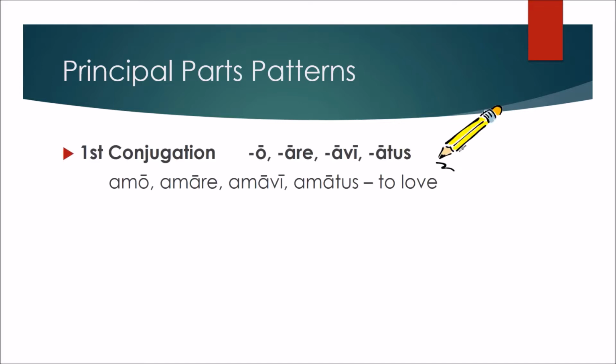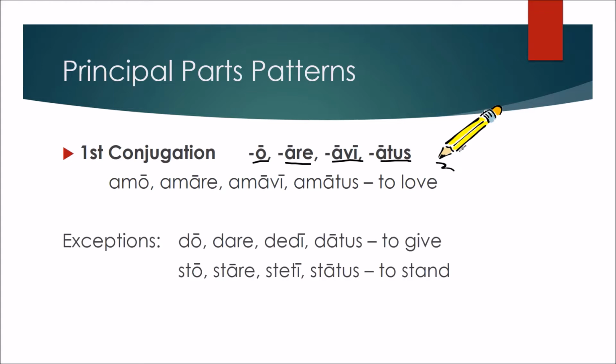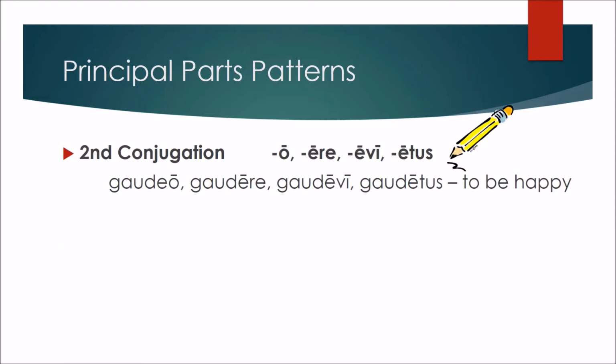First conjugation verbs primarily will go o, are, avi, atus, such as our primary example, to love. There are a few exceptions to this rule, such as do, dare, dedi, datus, and sto, stare, steti, status. However, by far, first conjugation is very regular, and the vast majority of your words will go o, are, avi, atus. The second conjugation has two separate patterns to it.